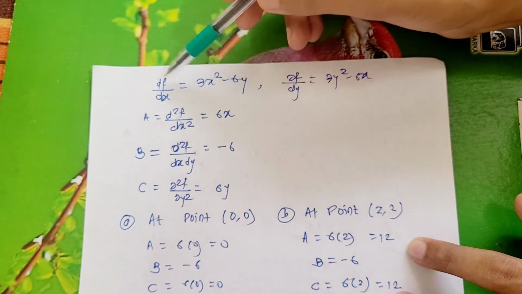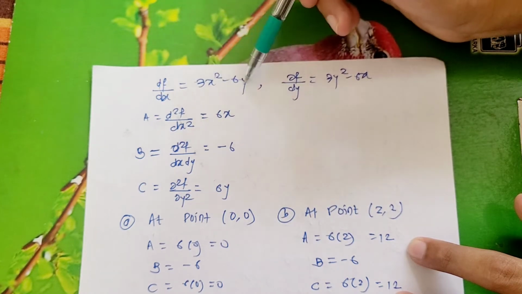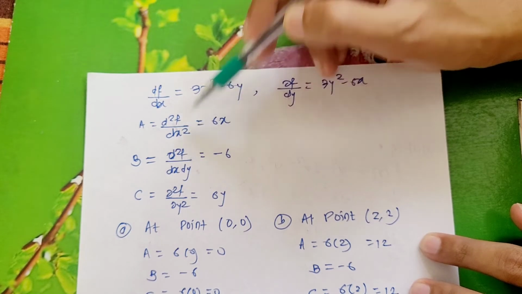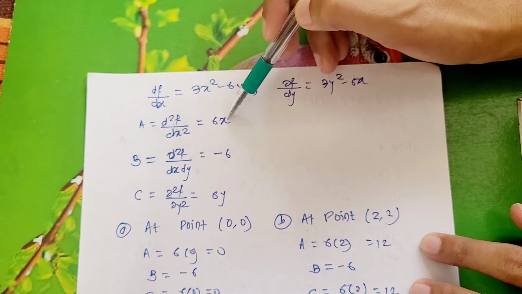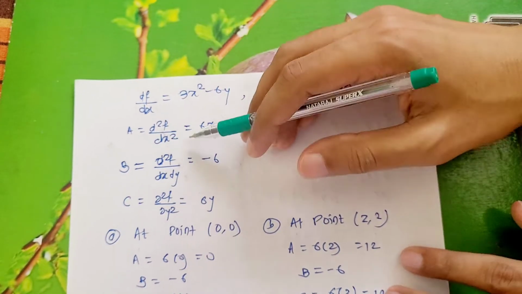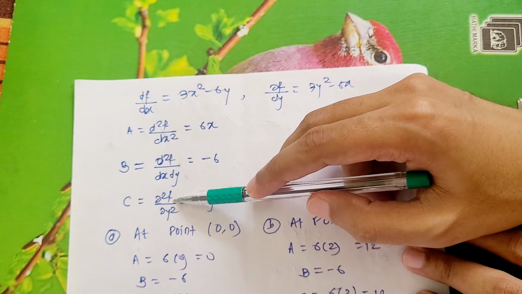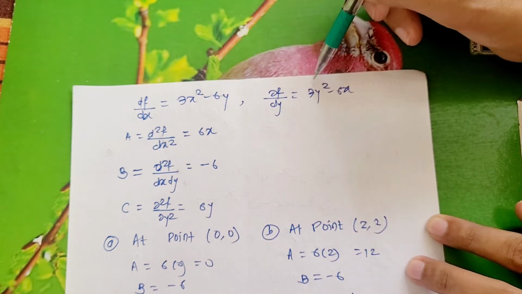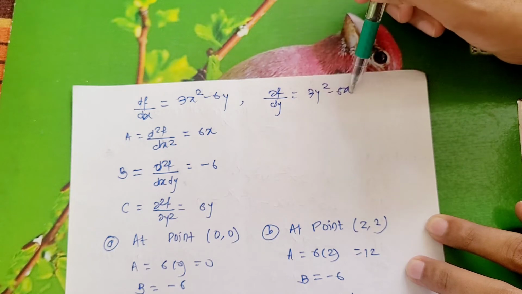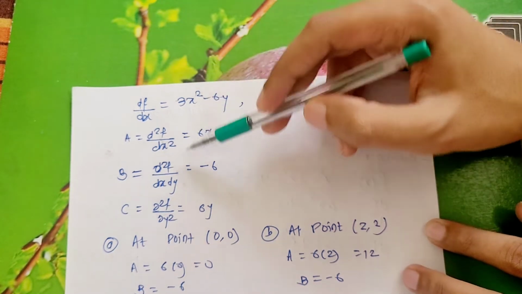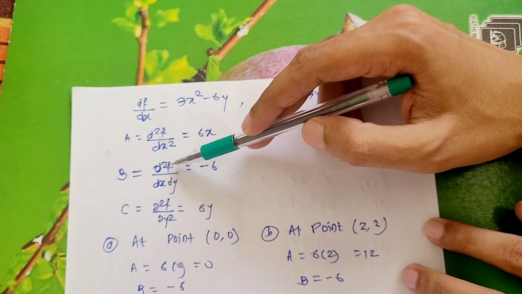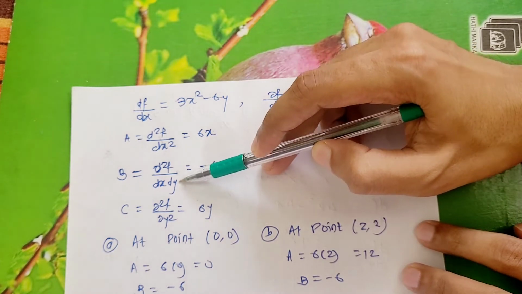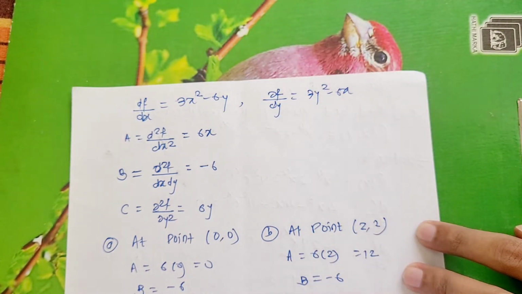From the previous steps that we have solved, we have taken this step. So a is nothing but the double derivative of the function with respect to x. Take the double derivative, you will get 6x, and this term vanishes to 0. What is my c? The double derivative of the function with respect to y. If you take the derivative of this function once, you get 6y, and this term vanishes, so here we will get 6y. And if you look at the derivative ∂²f/∂x∂y, you need to take the derivative of the function with respect to x and y.